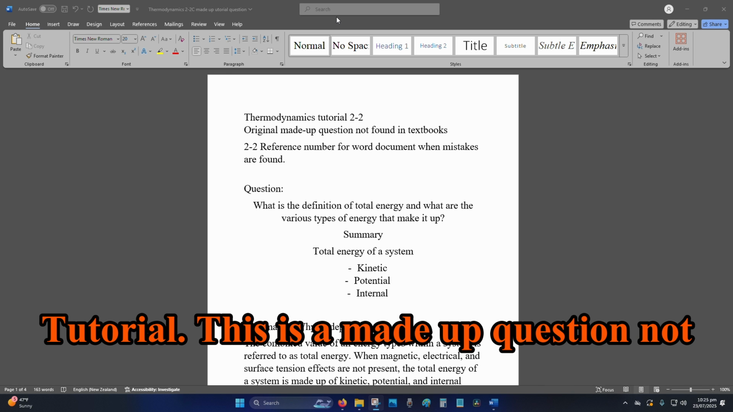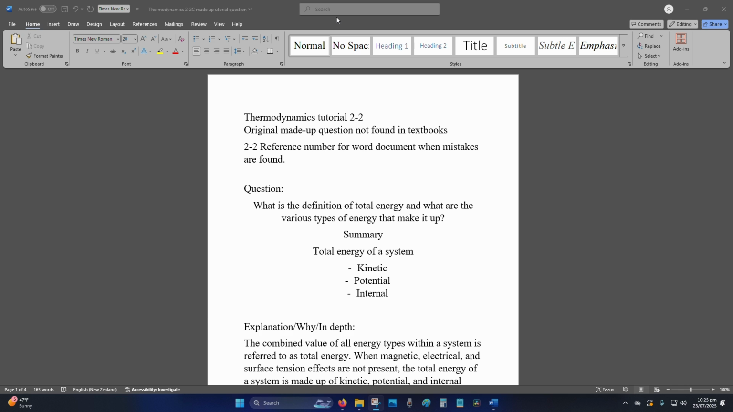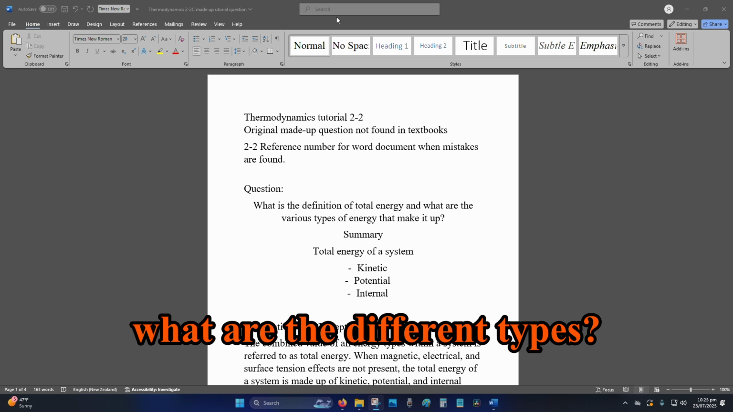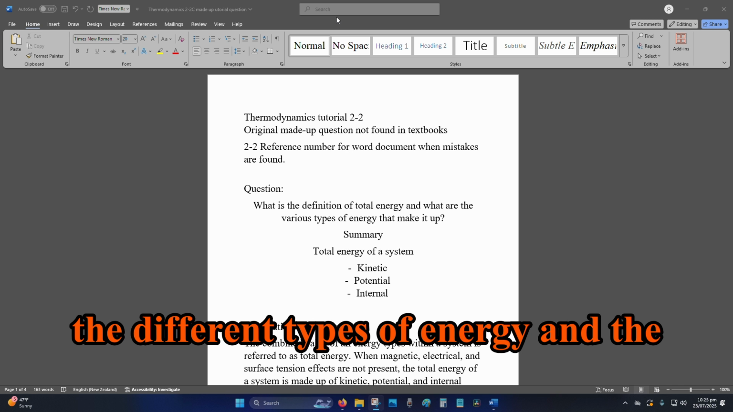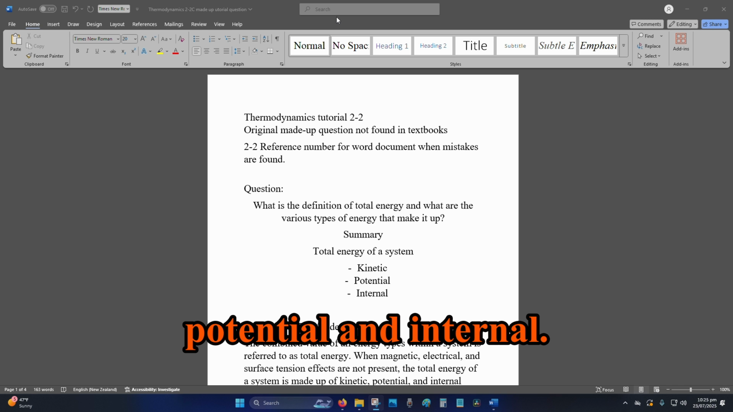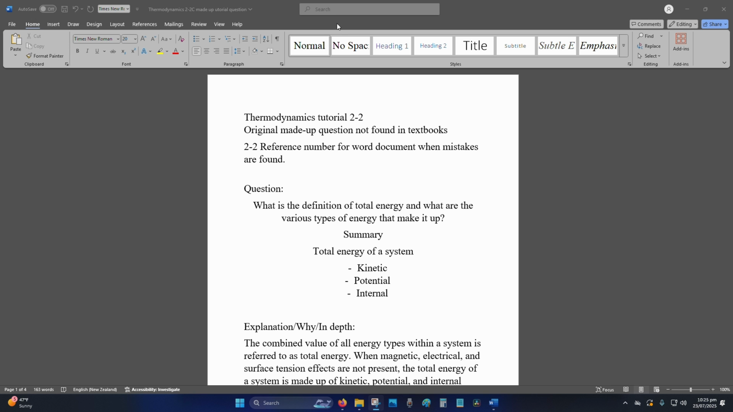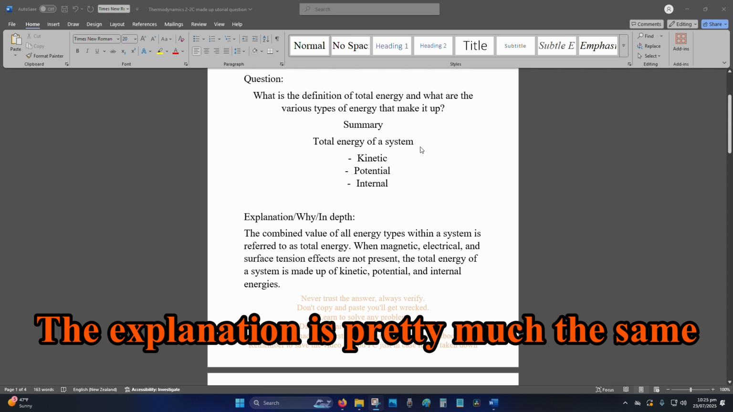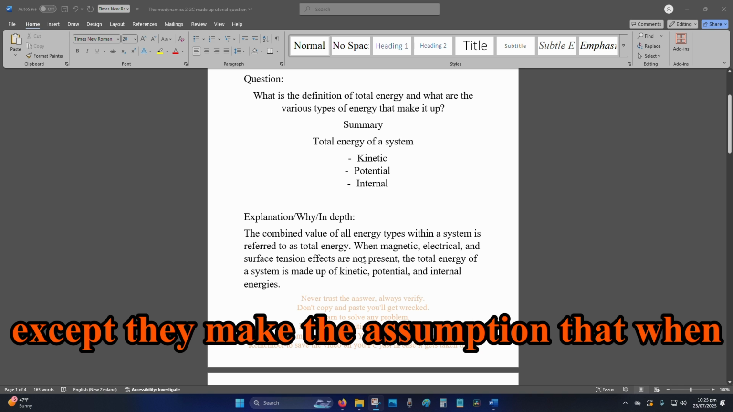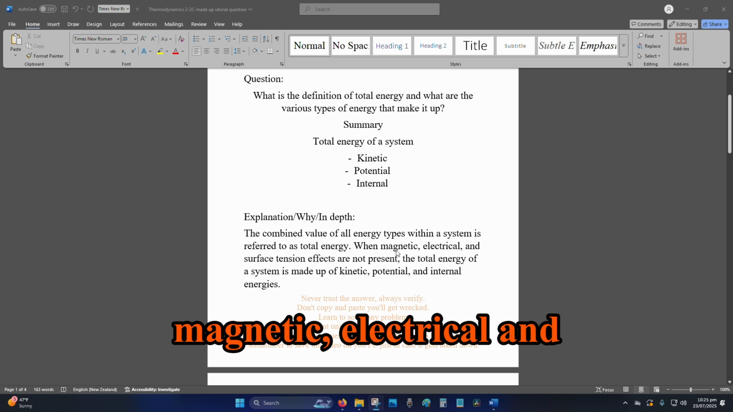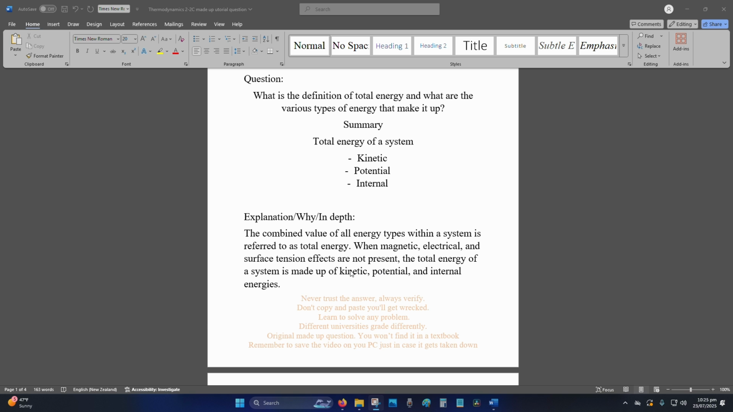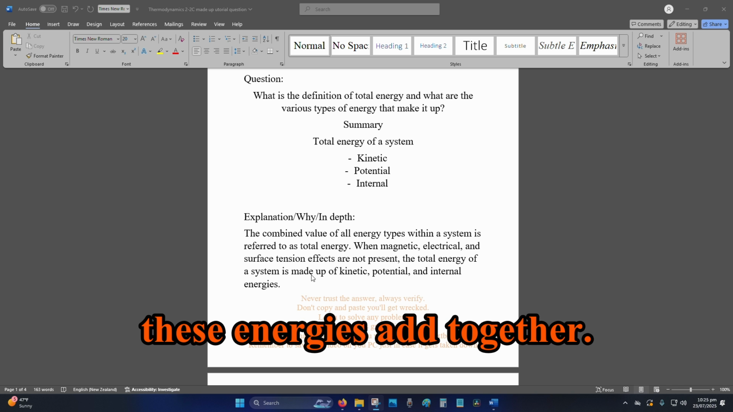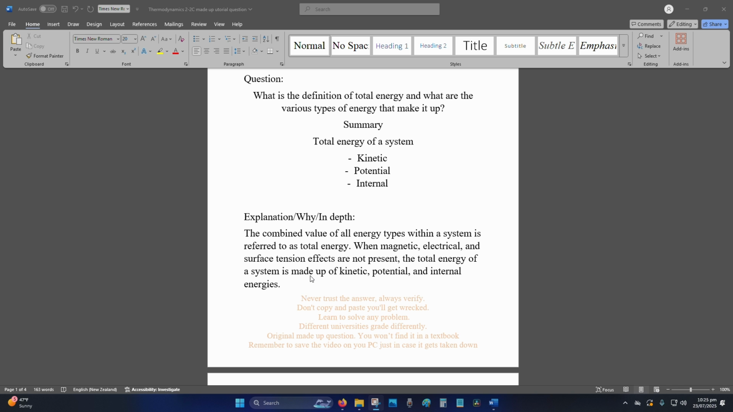This is a made-up question not found in your textbooks. What is the total energy and what are the different types? So total energy is when you add up all the different types of energy, and the types are kinetic, potential, and internal. The explanation is pretty much the same, except they make the assumption that when magnetic, electrical, and surface tension are not present, that's when you can have these energies add together.